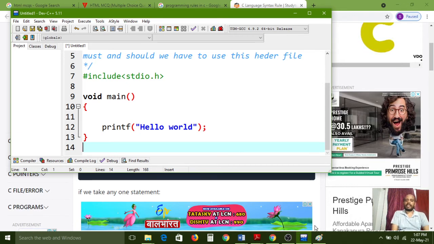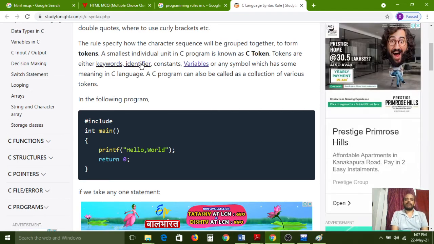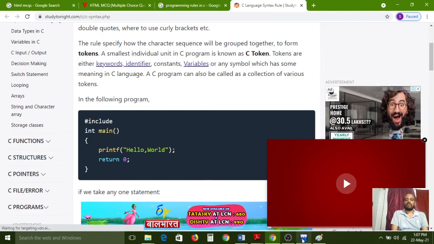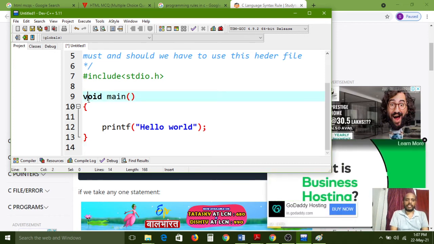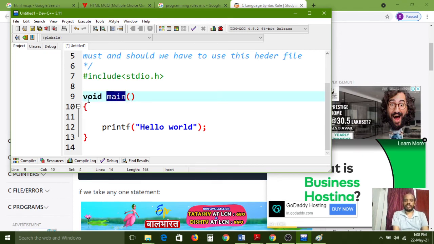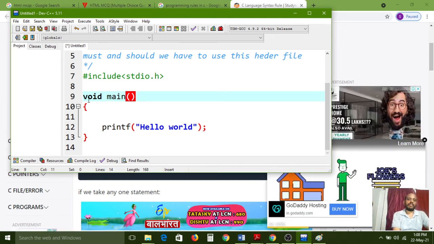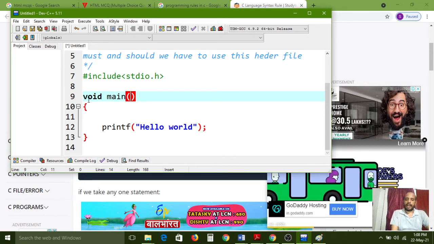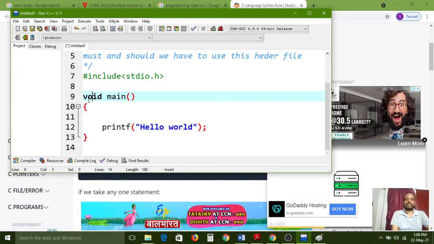So here the next concept, the comments rule is already over now. So here we use tokens, keywords, identifiers, variables. What we have now, we have to see. So this is a keyword. Void is a predefined keyword, and main is also one identifier. Because the program names, the function names, the variable names are also called identifiers. Understand? Here void is a keyword.